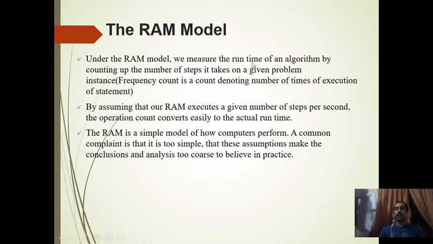Under the RAM model, we measure the runtime of an algorithm by counting up the number of steps it takes on a given problem instance. So the RAM model is saying it will count the number of steps executed, and that will be used as the running time. Time will be calculated based on the number of steps being executed. This number of steps is called the frequency count. Frequency count is a count denoting the number of times a statement is executed. How many times is a statement being executed? That is called the frequency count. That is the main criterion of this RAM model.